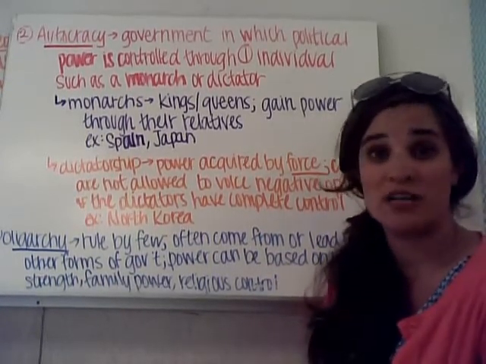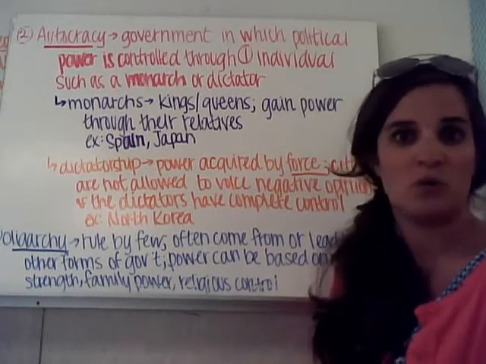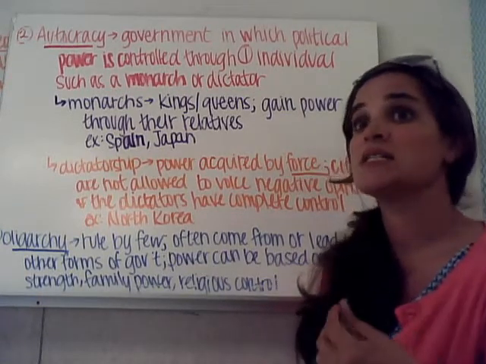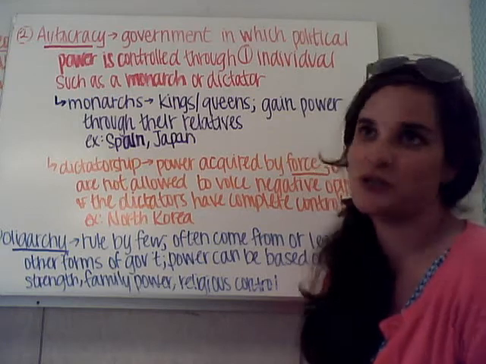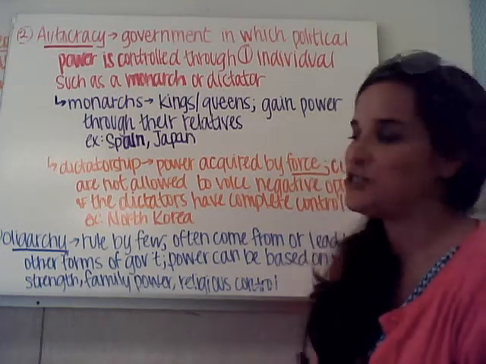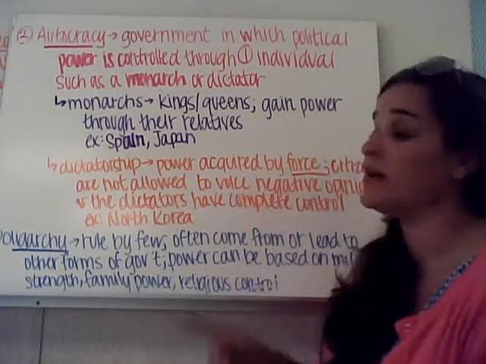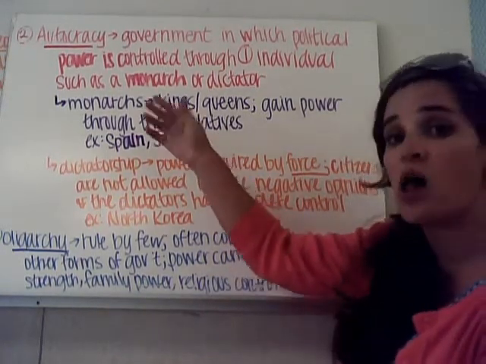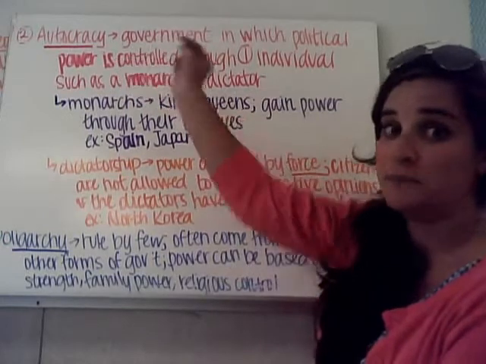Some examples throughout history would be Hitler in Germany in World War II. You could see Stalin in Russia in World War II. You could see Mussolini in Italy, also in World War II. So that's an example of dictatorship. Now, dictatorship and monarch both fall under the category of autocracy.